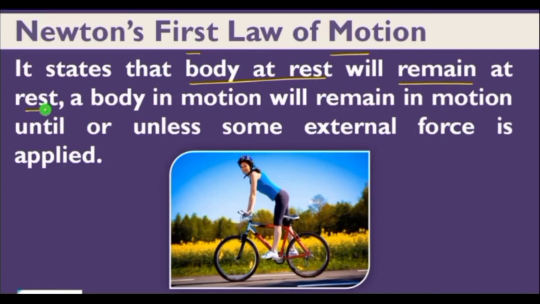And a person standing in a moving bus falls forward if the driver applies brakes suddenly. So according to Newton's first law of motion, a body at rest will remain at rest and a body in motion will remain in motion until or unless some external force is applied, and the factor which is working here is known as inertia.